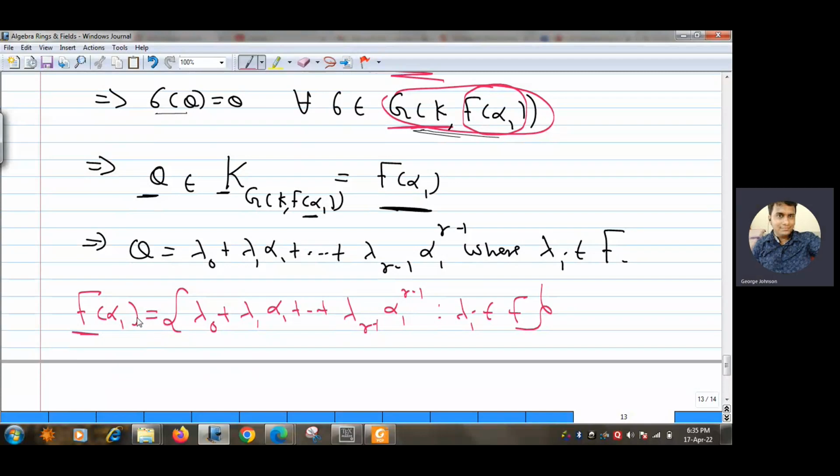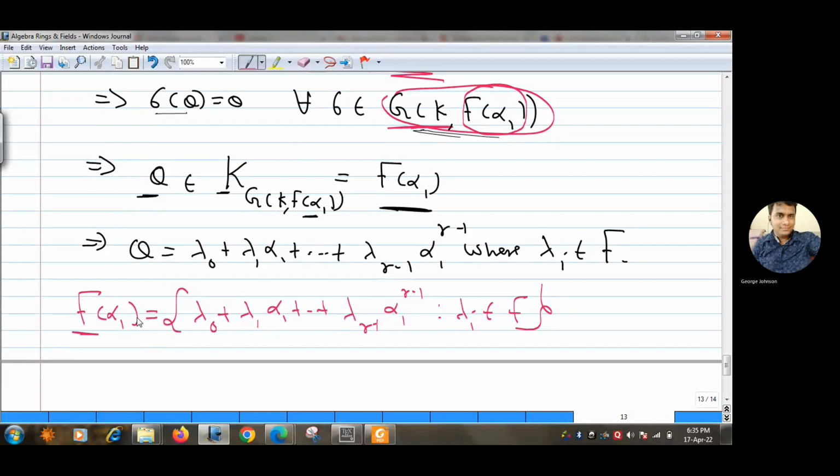So how must the element of F(alpha 1) look like? It should look like lambda 0 plus lambda 1 alpha 1 plus so on up to lambda n alpha 1 to the power n